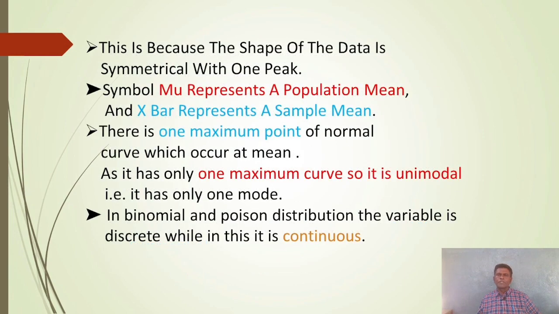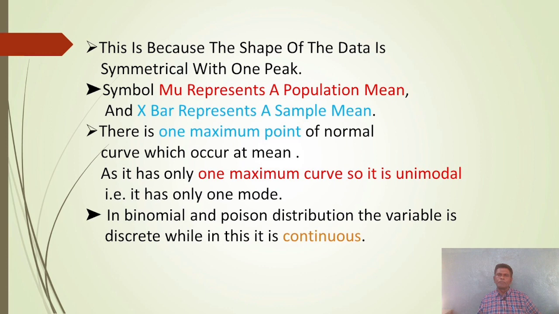The other property is that the shape of the data is symmetrical with one peak. The symbol mu represents a population mean and x bar represents a sample mean. There is one maximum point of the normal curve, which occurs at the mean. As it has only one maximum, it is unimodal, that is, it has only one mode.